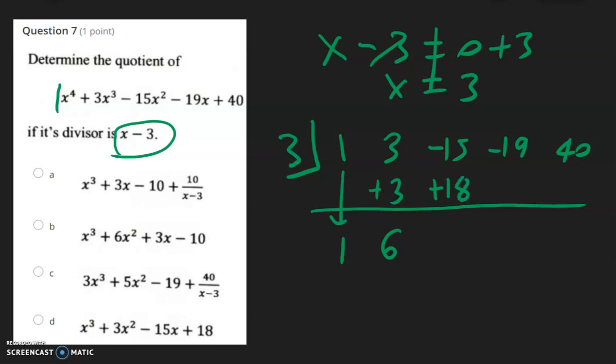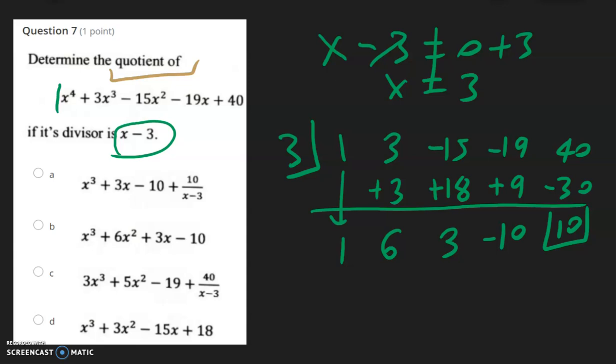Negative 15 plus 18 is positive 3. 3 times 3 is positive 9. Negative 19 plus 9 is equal to negative 10. Then 3 times negative 10 is negative 30. 40 minus 30 is equal to 10, which is the remainder. But this problem is only asking for what is the quotient. So we don't really need to worry about the remainder.